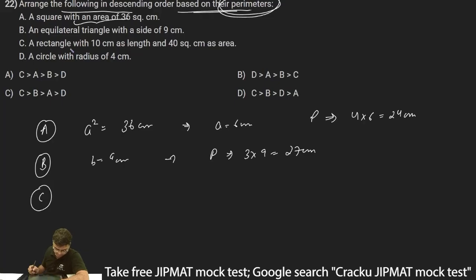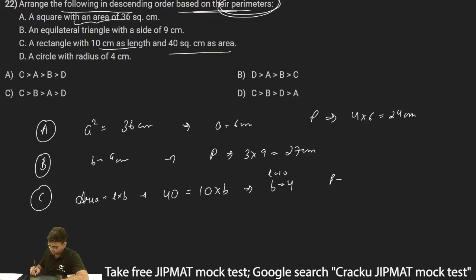Then we have C, a rectangle with 10 centimeter length and 40 square centimeter area. So I know area is equal to length into breadth. Now it is given area is 40 square centimeter. So 40 is equal to length, which is 10, into breadth, which we have to find out. So breadth will come out as 4 centimeter. So I know L is 10, B is 4. Perimeter is 2 times L plus B, which is equal to 2 into 10 plus 4, 14, or I can write 28 centimeter.